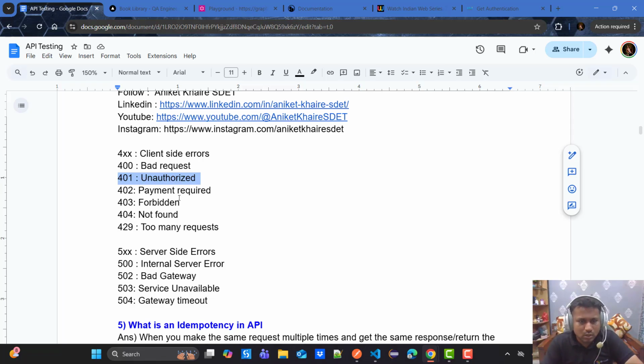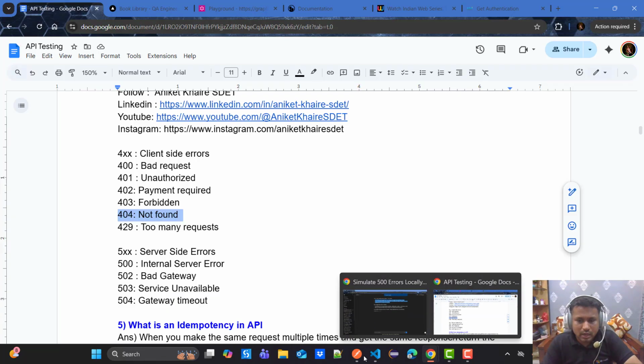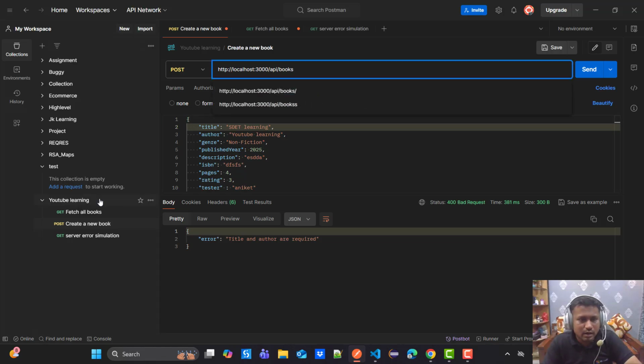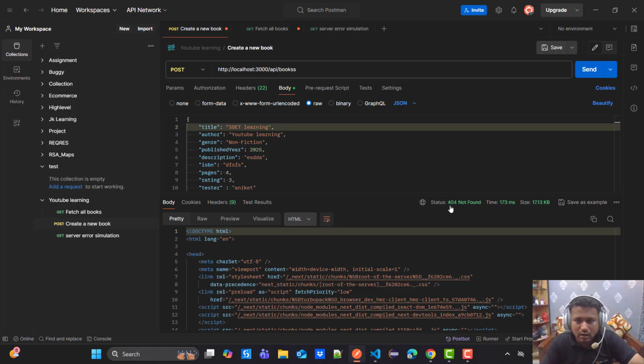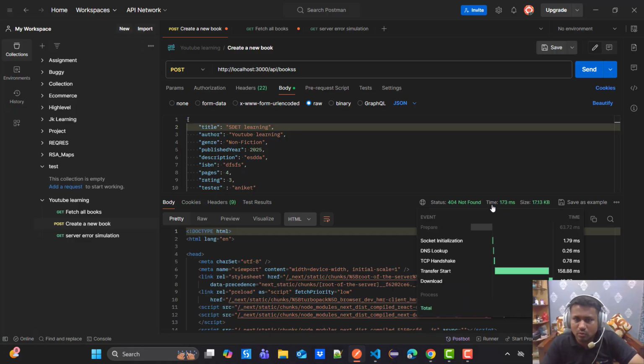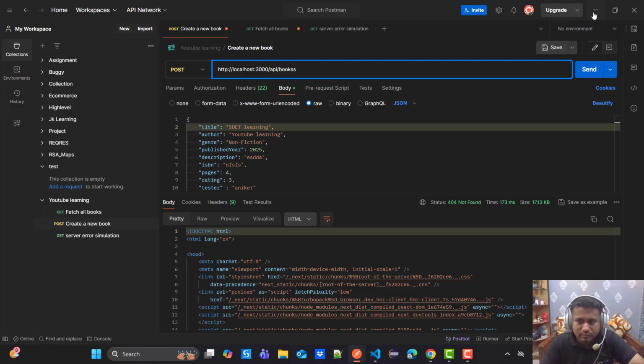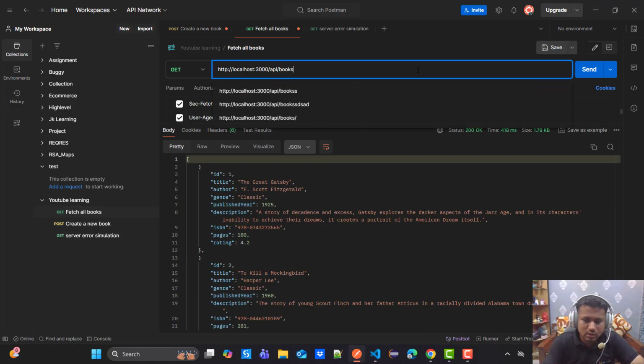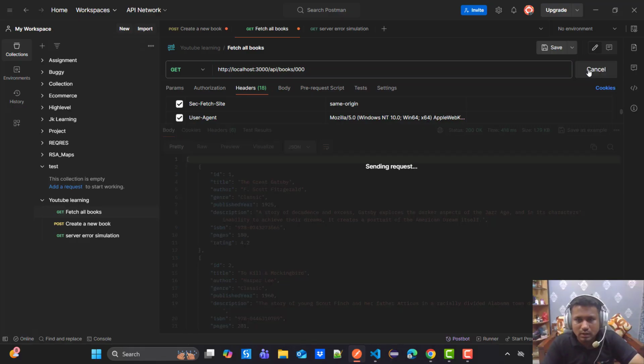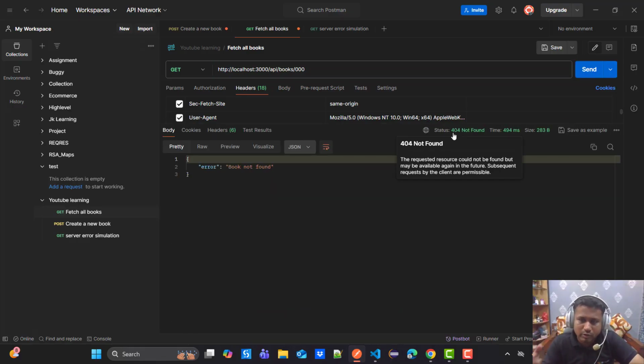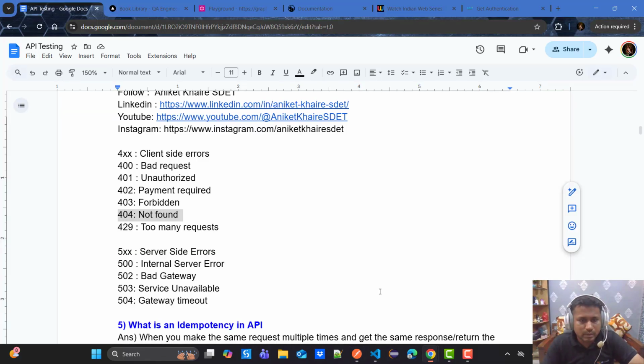402 is Payment Required, and 404 Not Found. If I simulate the response here with an endpoint like books with an extra path segment, I get 404 Not Found: the requested endpoint is not present. And if I request books with something like 00 and hit it, as you can see, the requested resource is not found. So we'll get a 404 Not Found. Now I have explained this.